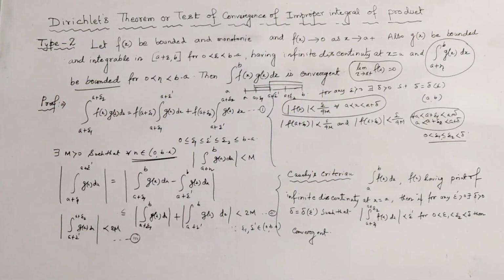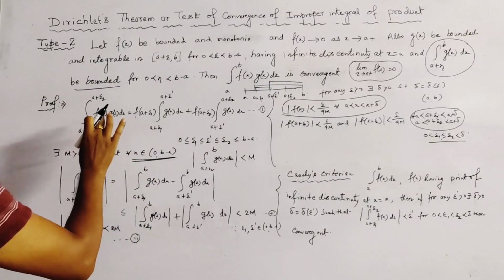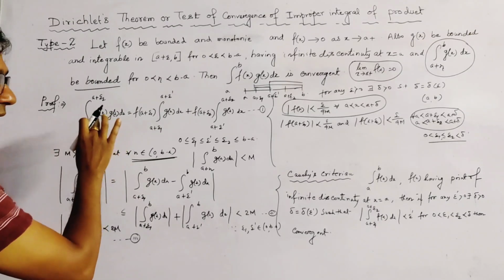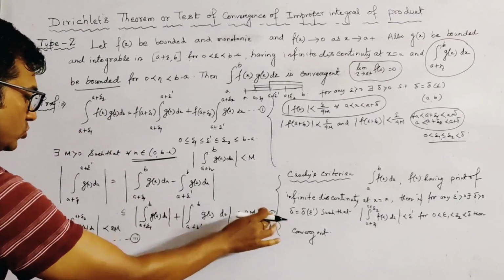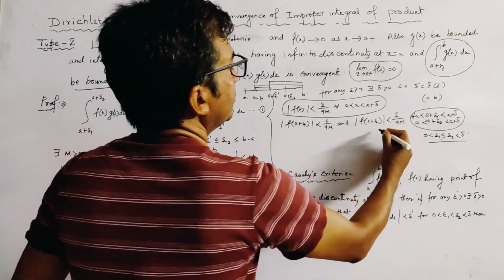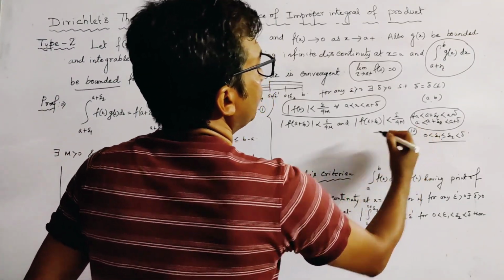Now from 1 use the relation 3, and we name this relation as 4.